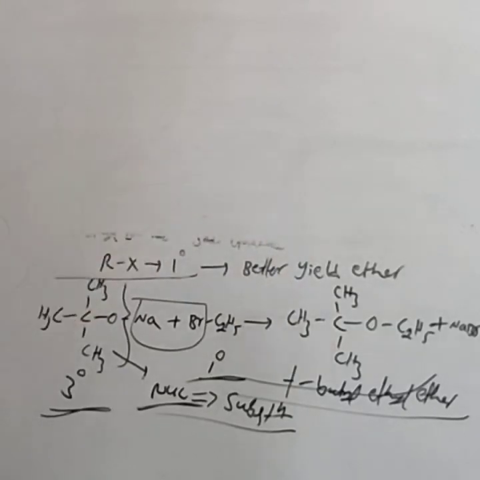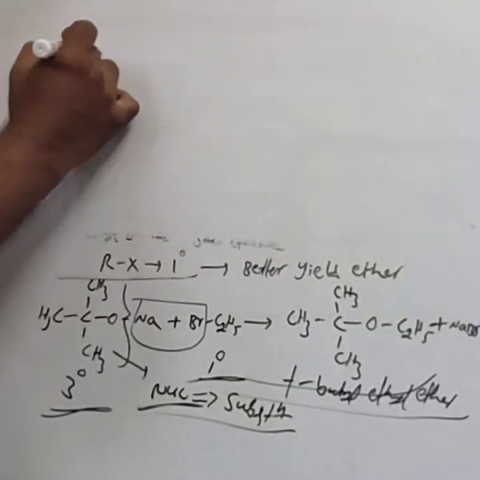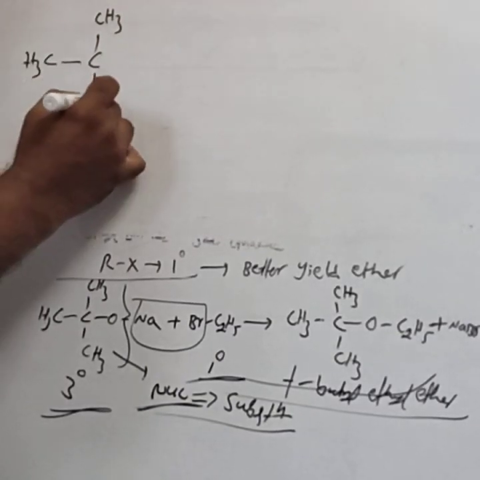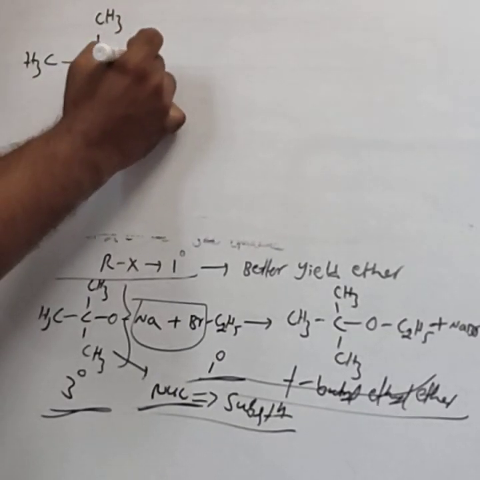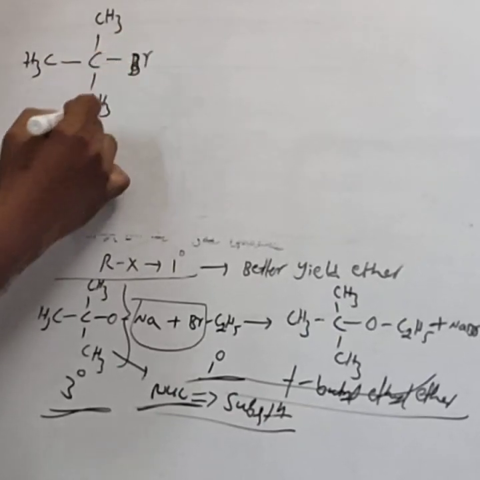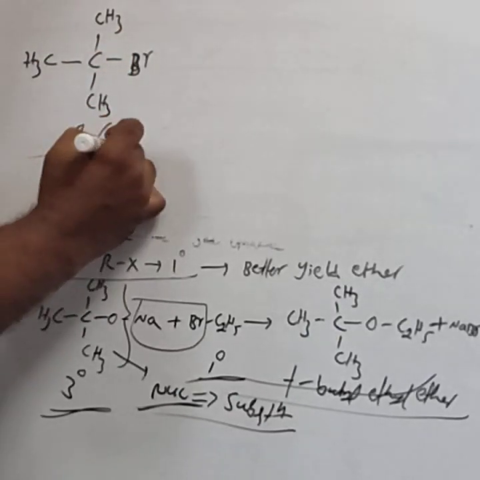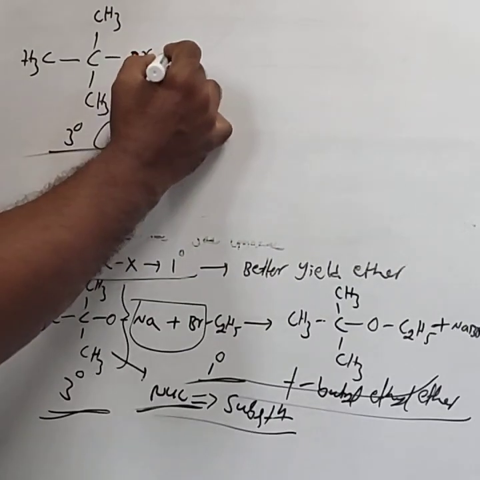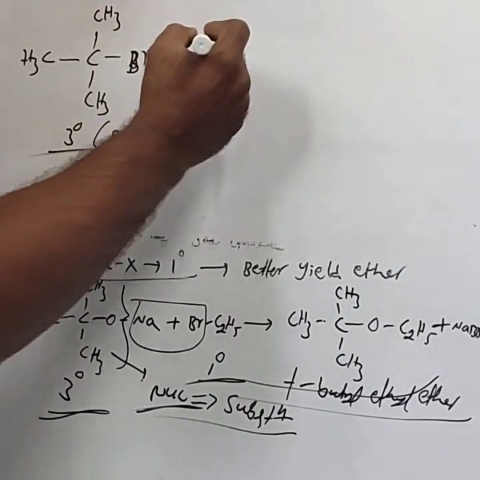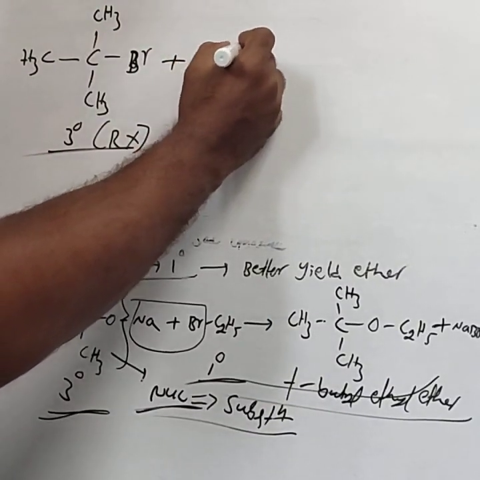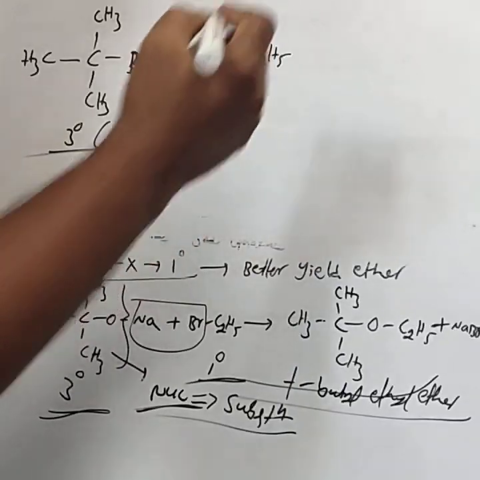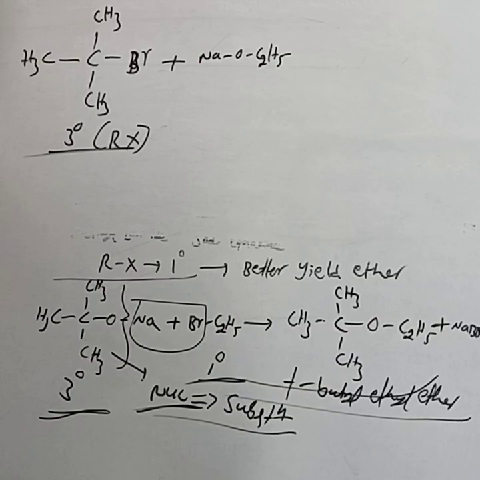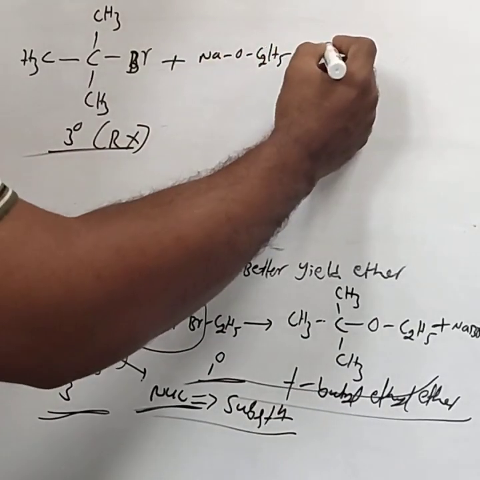You take the reverse. For example, (CH3)3C-Br. This is alkyl halide. Alkyl halide is tertiary, tertiary butyl bromide. Alkyl halide is tertiary. Alkoxide is primary, that is NaOC2H5, sodium ethoxide. Then we are not getting the ether.